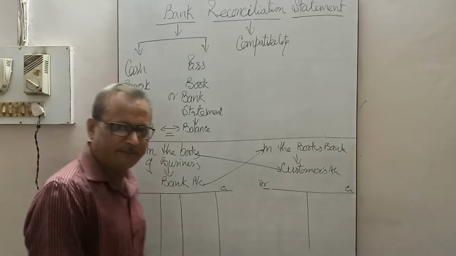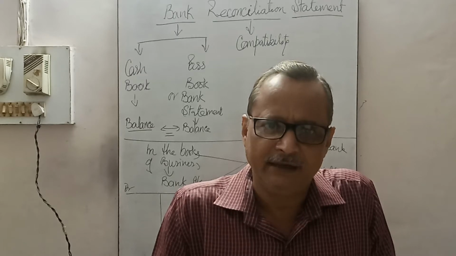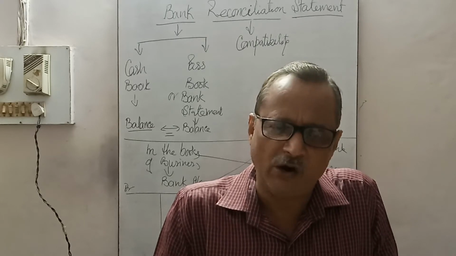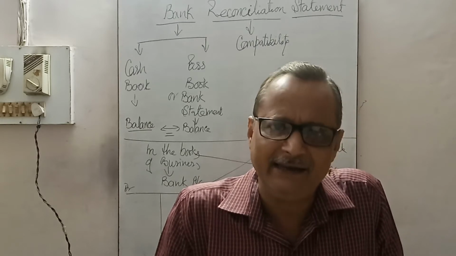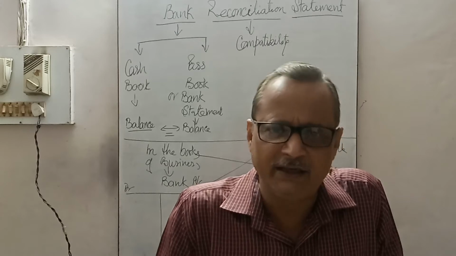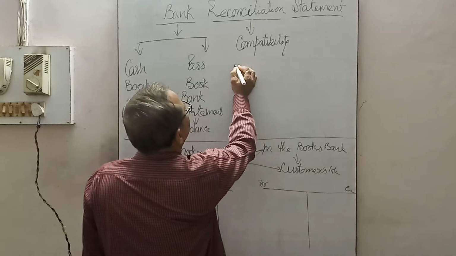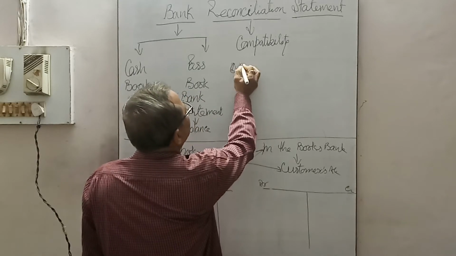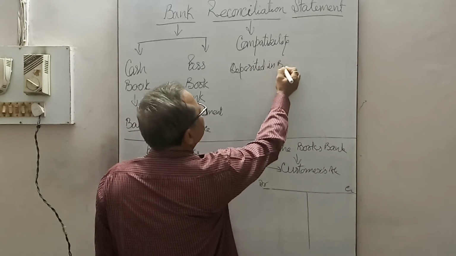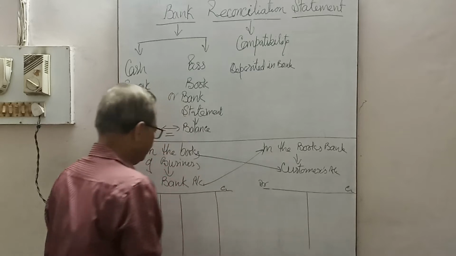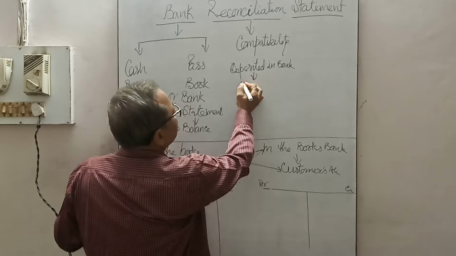If the customer or the businessman opens a current account in the bank and records the transactions, suppose cash deposited in bank, then what entry will the business pass?